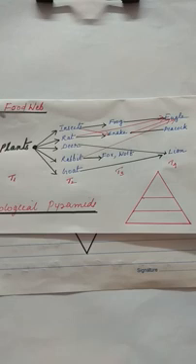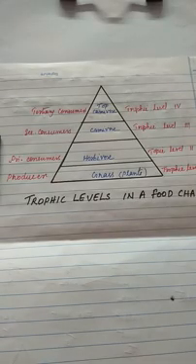The number of organisms in a food chain can be represented graphically in a pyramid. Each bar represents the number of living organisms at each trophic level in the food chain. At the base of the pyramid are the producers. And then herbivores, carnivores. In that way we can arrange all the organisms in a food chain in a pyramidal form. That is called ecological pyramids.